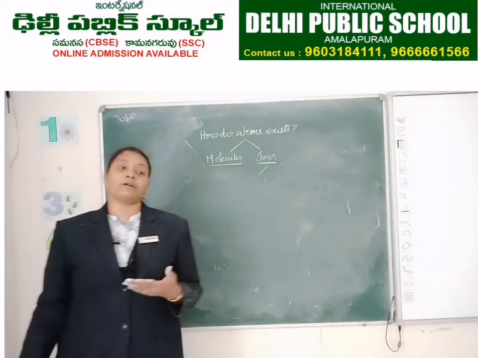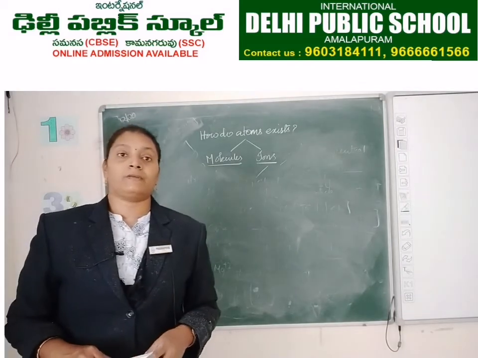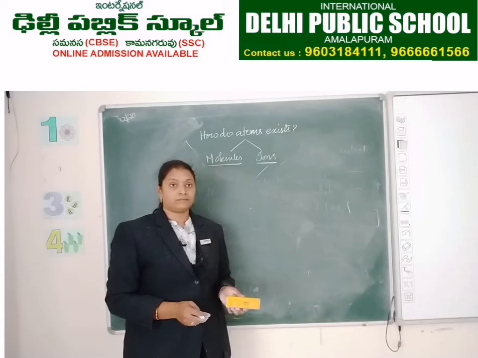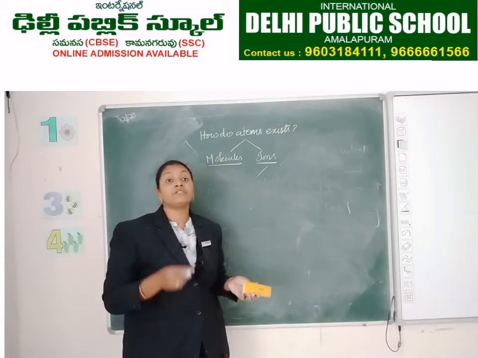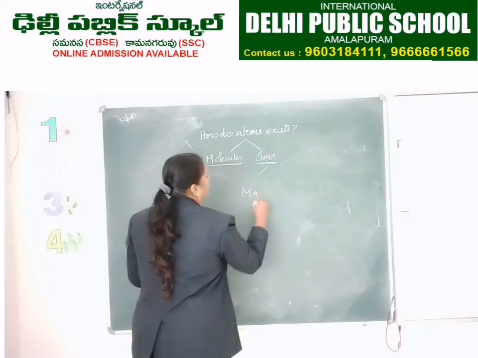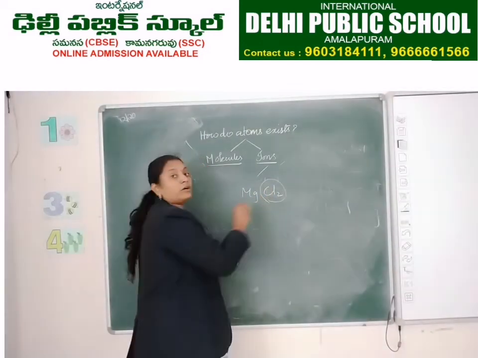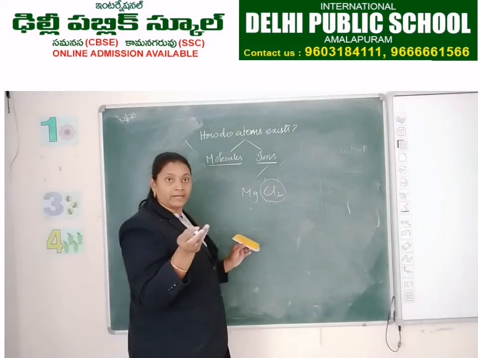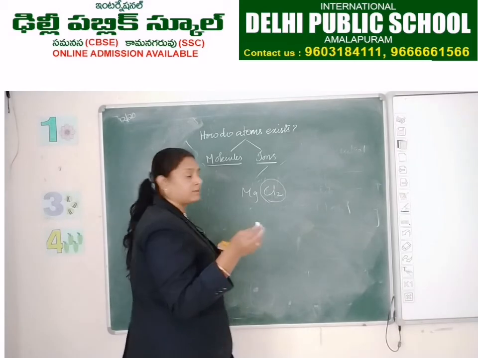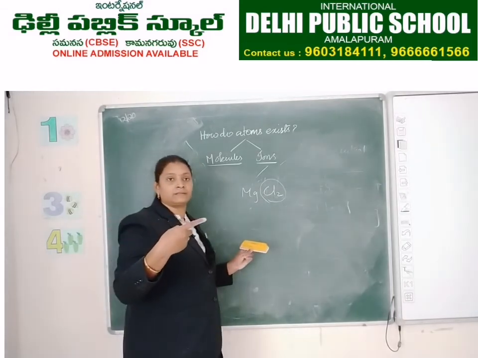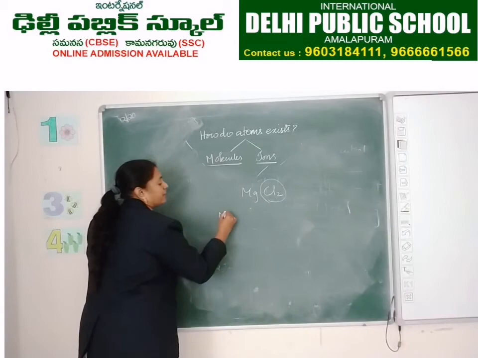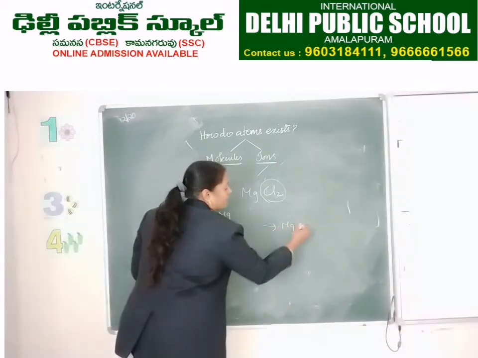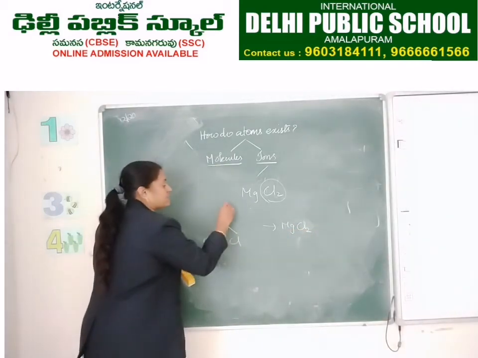That is aluminum chloride. Do it. Yes, ma'am. Magnesium chloride, MgCl2, can we write it like Mg2Cl also? Why not Mg2Cl here? MgCl2. Why? Because here we are using 2 chlorines, not 2 magnesium. For magnesium, it requires 2 chlorines to form magnesium chloride, right? Here 2 electrons are there.